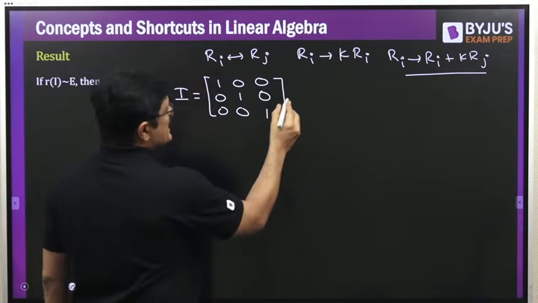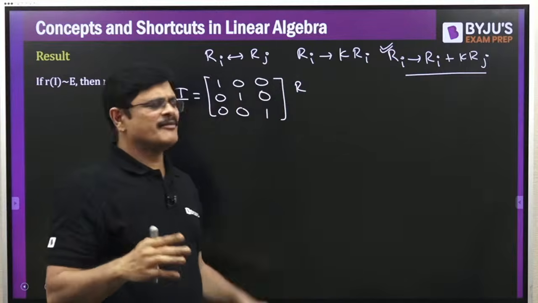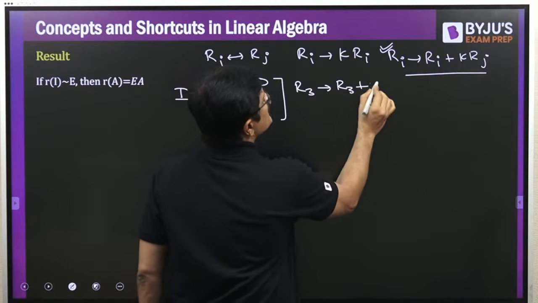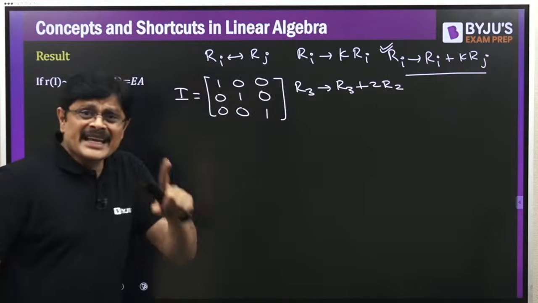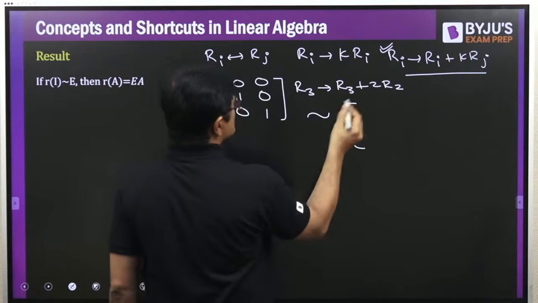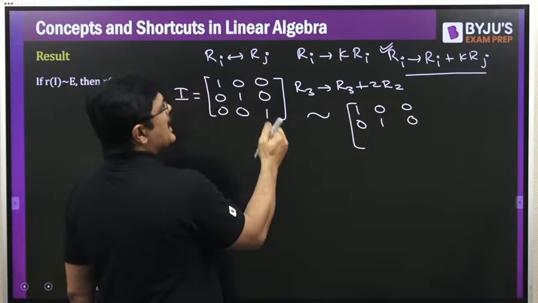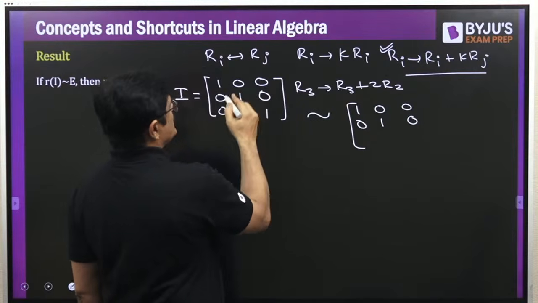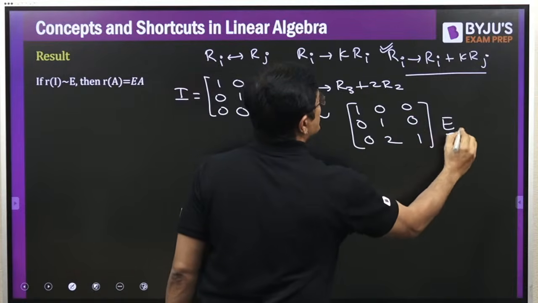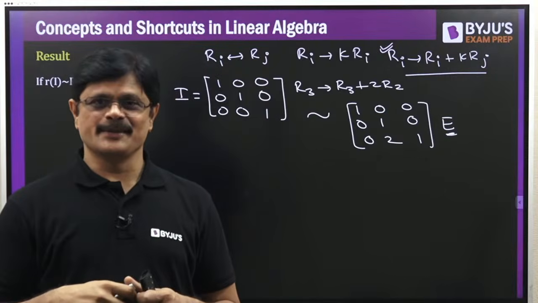For example, I am just using the third row operation because that is very interesting for me. The first two you can try, sir. For example, I do R3 becomes R3 plus 2 times R2. A single elementary row operation, and the new matrix which is obtained: first row as it is, second row as it is, third row will be R3 plus 2 times R2. So this is 0, this is 2 and this is 1. And this is what we call an elementary matrix, my dear friends.